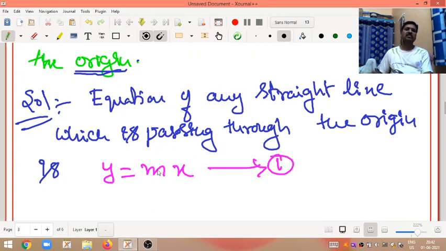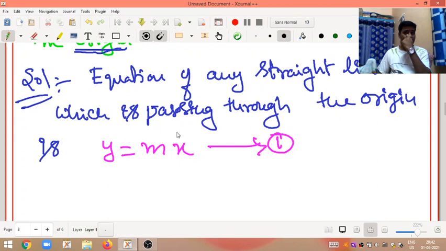Call it equation 1. y = mx, which is passing through the origin like this.